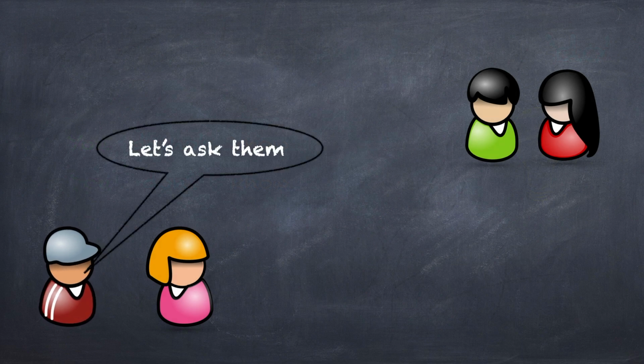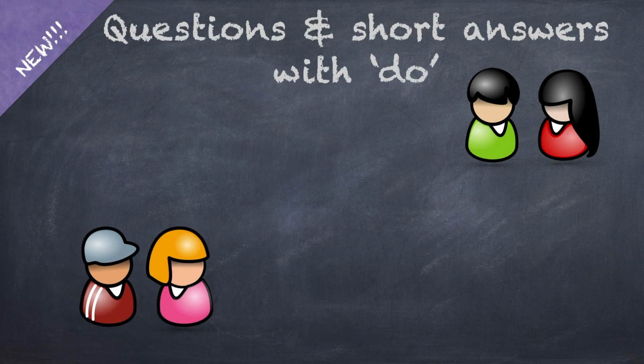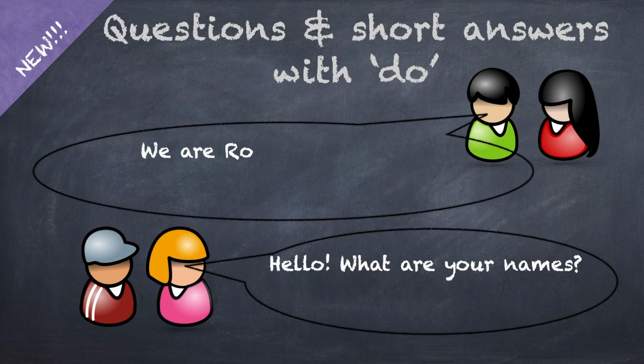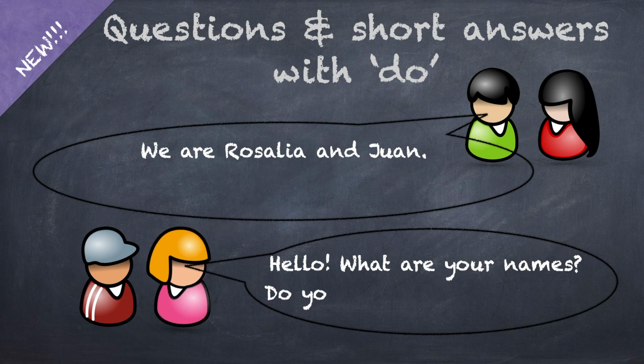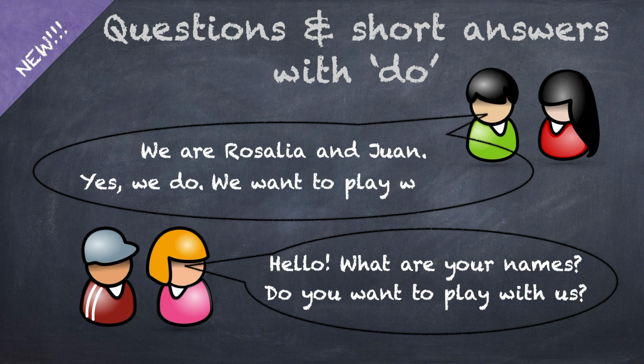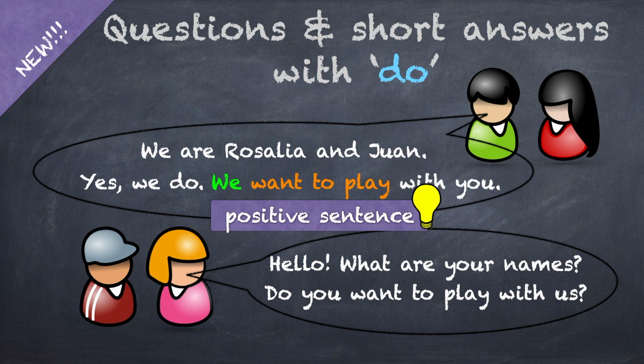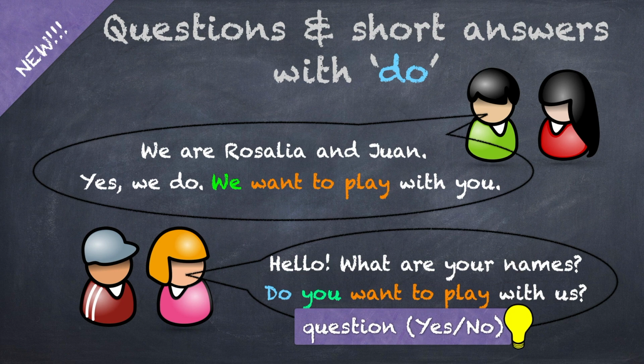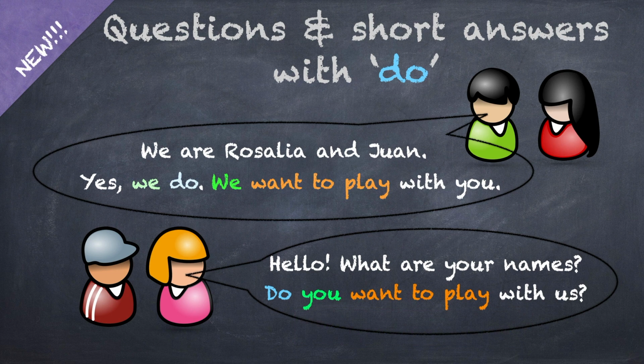Now let's learn how to make questions in the simple present. Hello, what are your names? We are Rosalia and Juan. Do you want to play with us? Yes, we do. We want to play with you. We want to play is our positive sentence. Laura asks a question. Do you want to play? And Juan answers it with yes, we do.